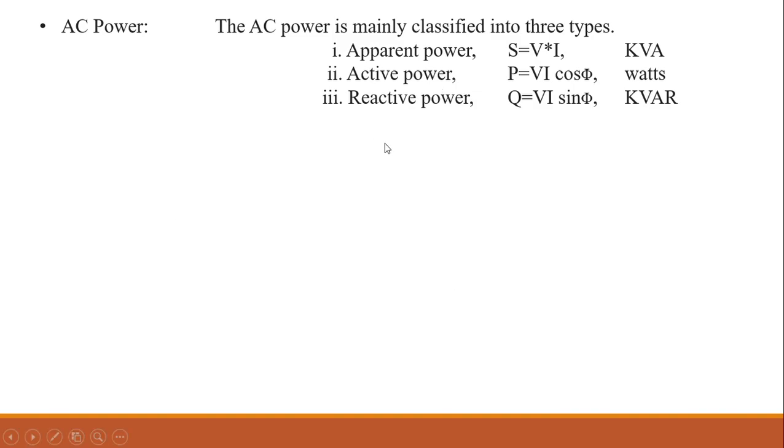Then the third type, reactive power. Equation for reactive power is Q is equal to VI sin phi. VAR is the unit of reactive power. Volt ampere reactive, which is simply called VAR or kilovar.